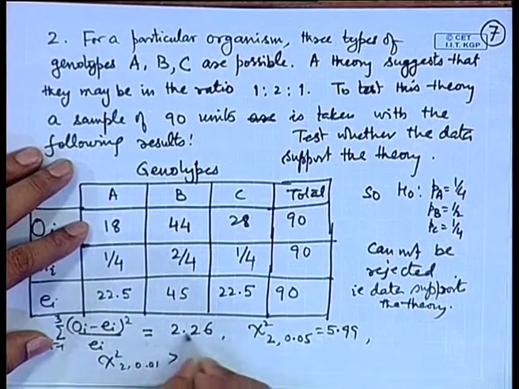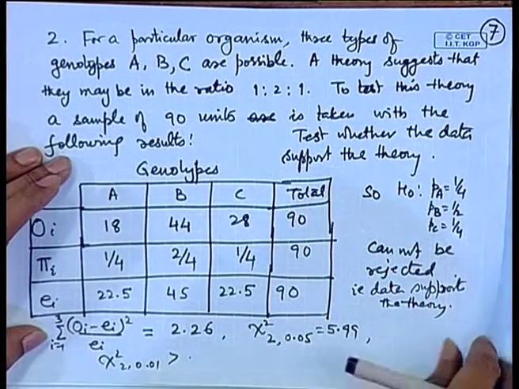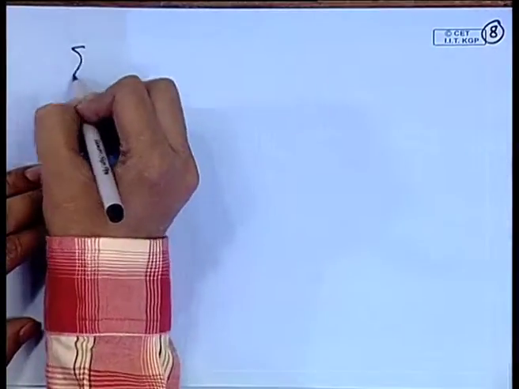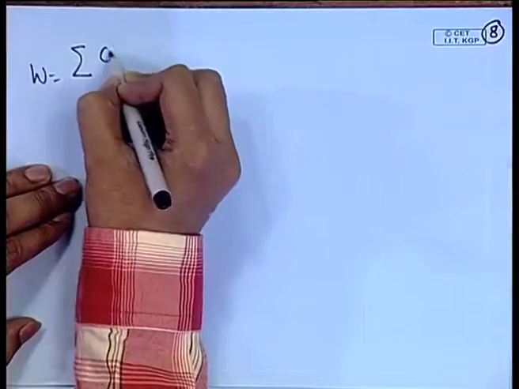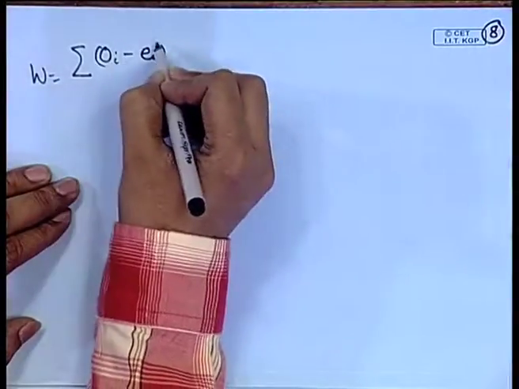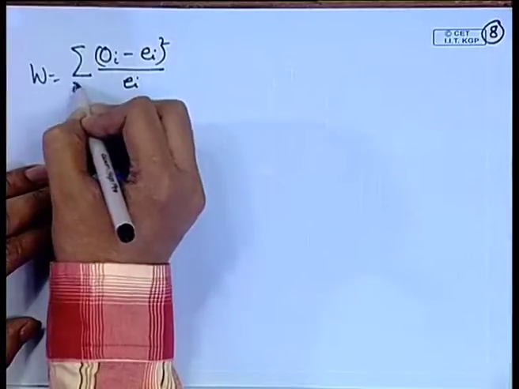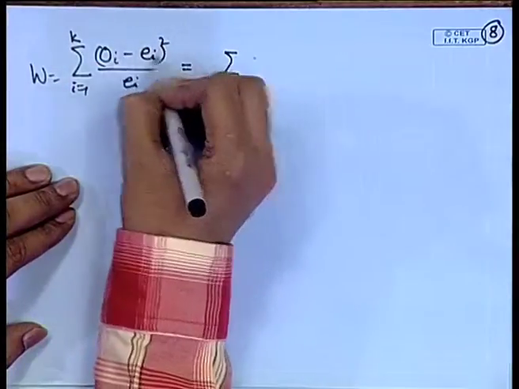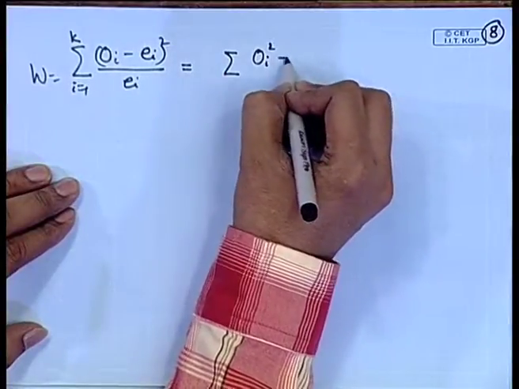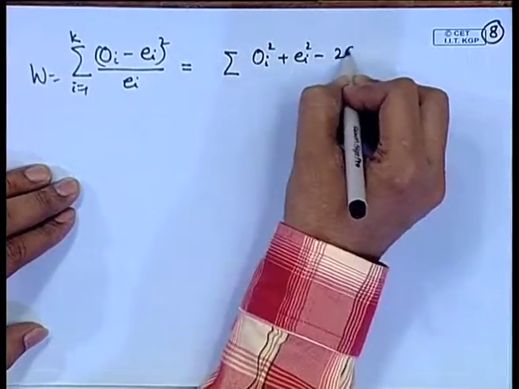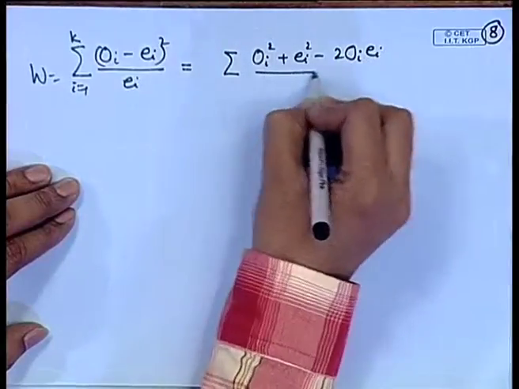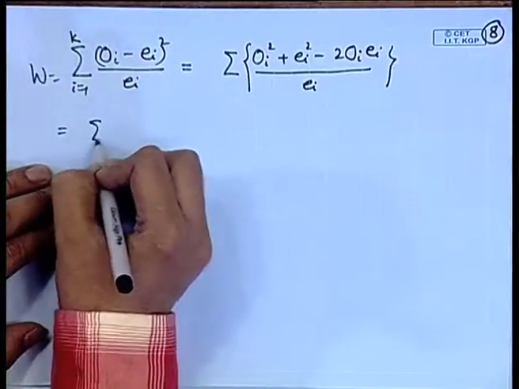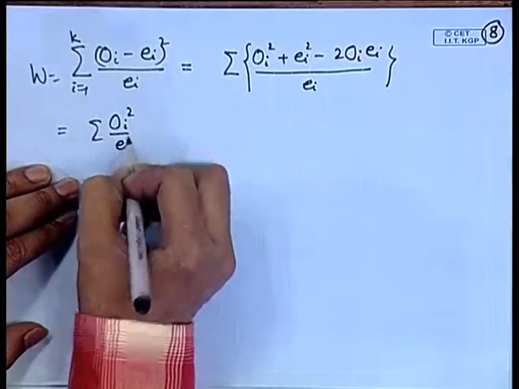Here one point about this calculation also, this formula which we have given here, sigma OI minus EI square by EI, one can actually have an alternative form for this. We can consider expanding this term. So, it is OI square plus EI square minus twice OI EI divided by EI, that is equal to sigma OI square by EI.